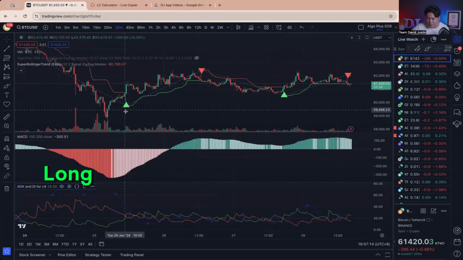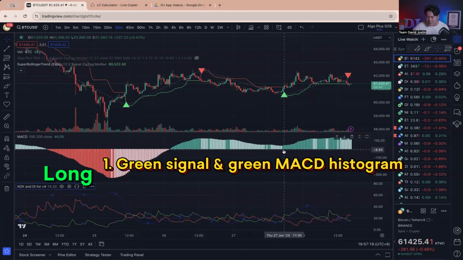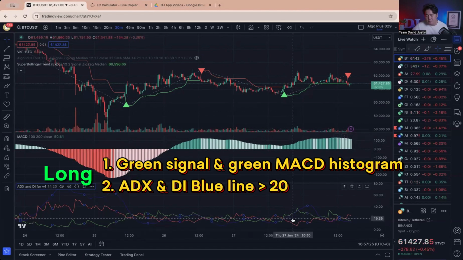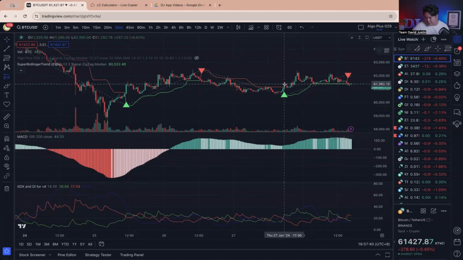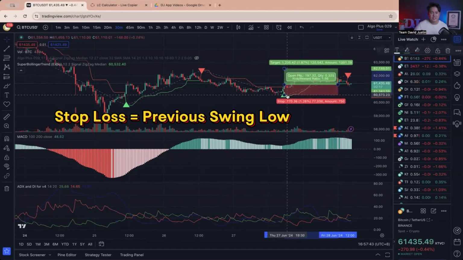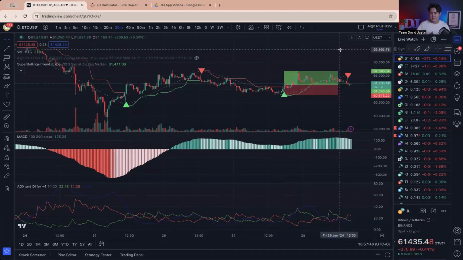And how can I get started making trades? First of all, if you want to go for long trades, you need to wait for a good signal that comes with a green candle in MACD. At the same time, you can see that the blue line is above 20. When the blue line is above 20, it tells you there is bigger volume coming in, it is going up. So from here, you straight away go for long trades. Your stop loss is your previous swing low, with a 1-to-1 take profit, and the balance you let fly. And this is a long sample, so easy you can make these profits.